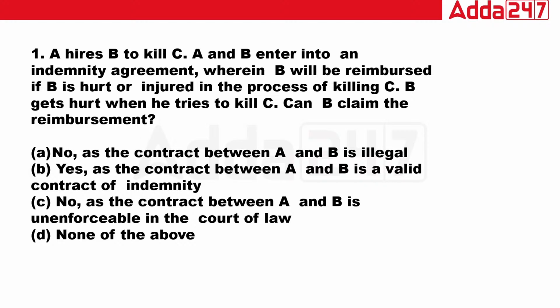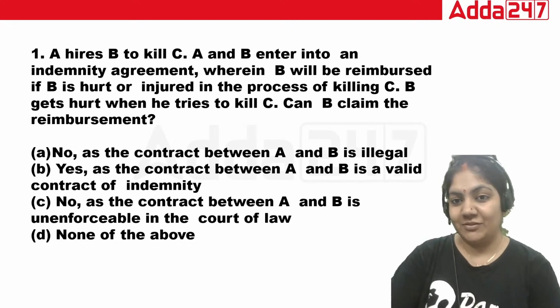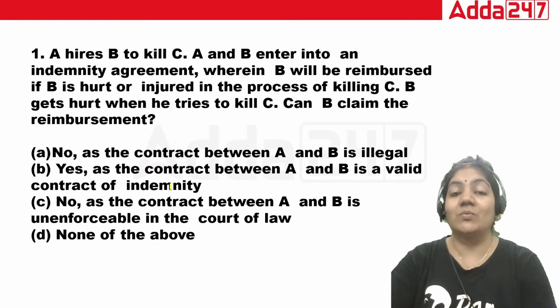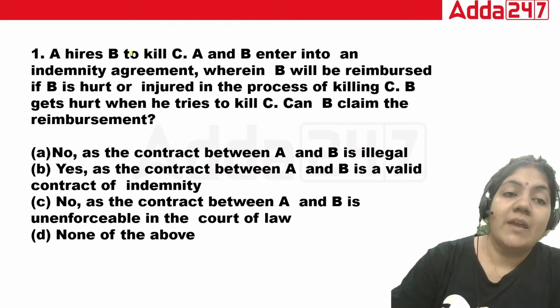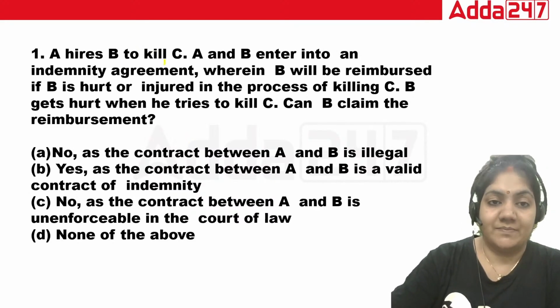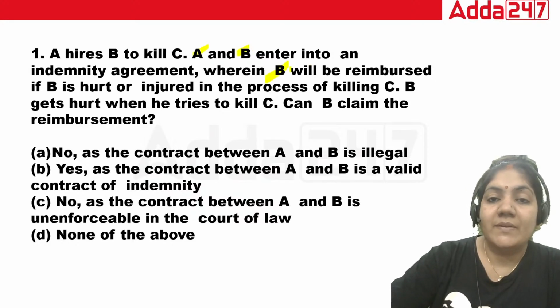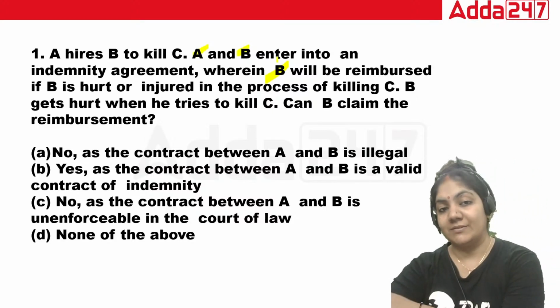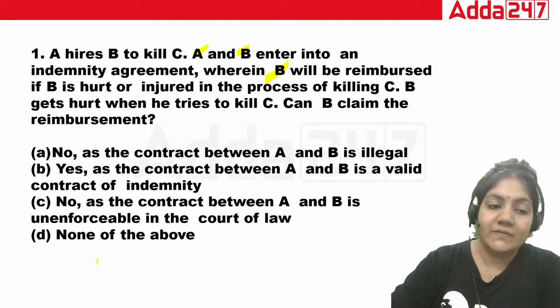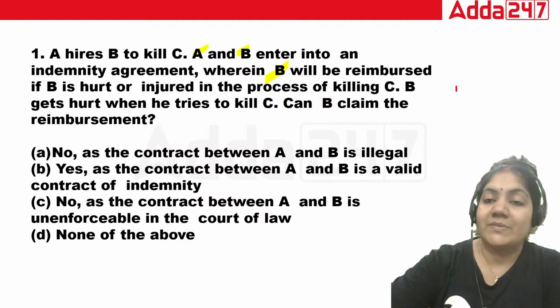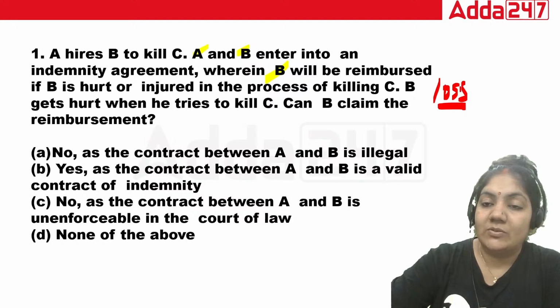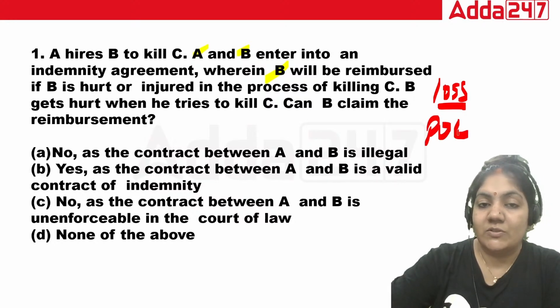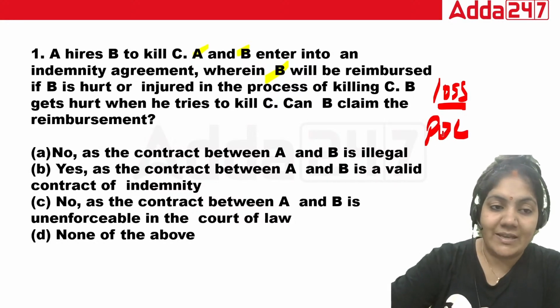So class, many of you will think that this is absolutely not a contract of indemnity. Right now, just think what exactly this wants to say. A hires B to kill C. A and B enter into the indemnity agreement where B will be reimbursed if B is hurt and injured in the process of killing C. B gets hurt. Now, if the loss happens to one person, the protection of loss will be done by the other person. So can B claim reimbursement?